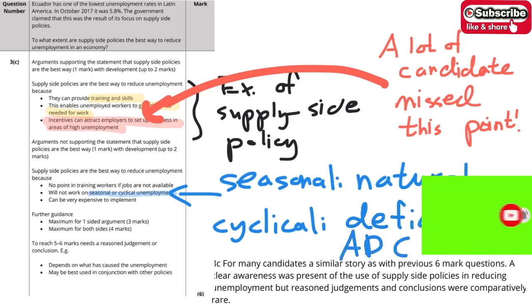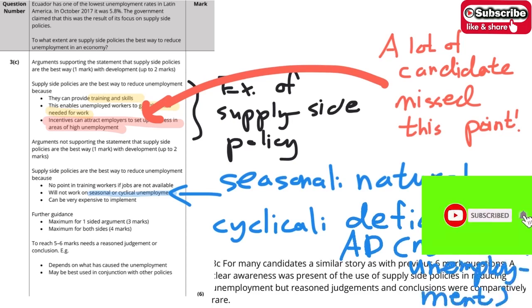So this is not natural unemployment. Be careful, for both natural and non-natural unemployment, supply side policy cannot help with them. That's why the answer says there's no point training workers when jobs are not available, such as with seasonal or cyclical unemployment.